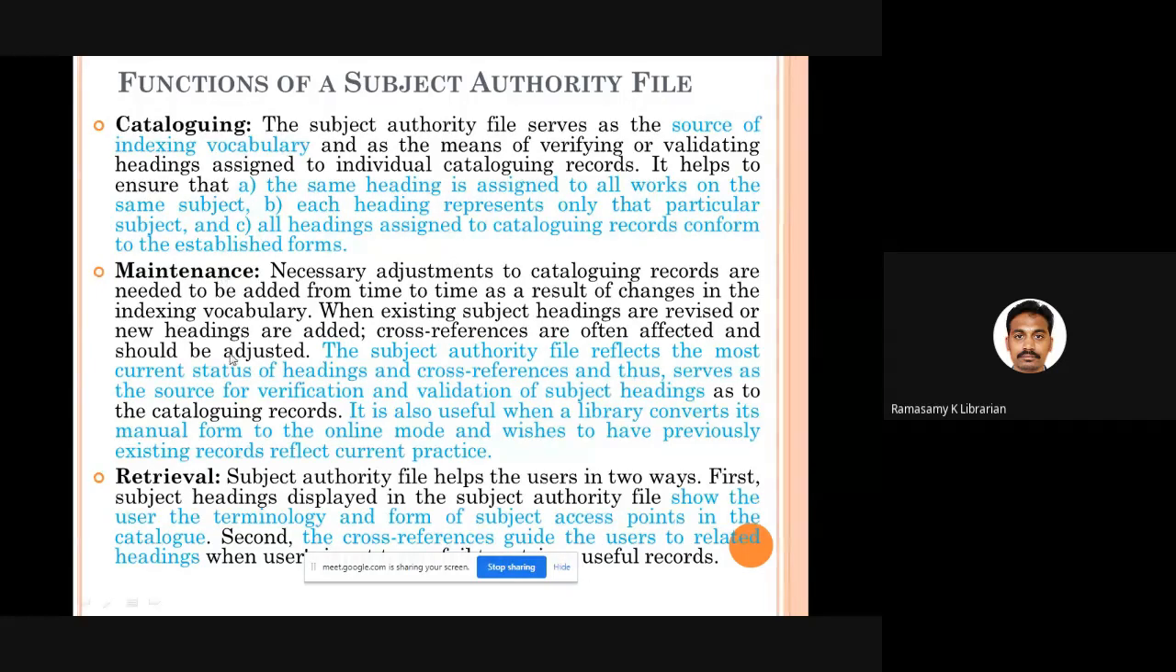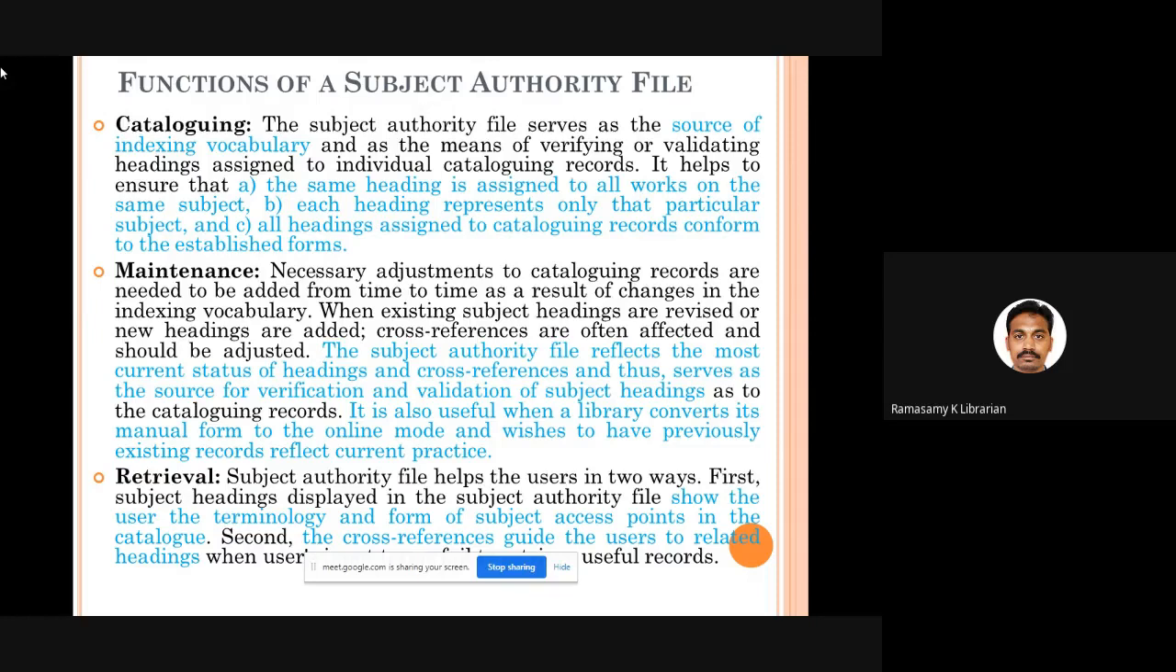Secondly, maintenance. If you want to verify whether this is the latest keyword I am using or an old one, whether any revision is required, you can make use of your subject authority record. For example, you have all your records in a manual system. You are going to convert everything into automated form. But when you automate, you want to automate the entire library with the new keywords, new key terms.